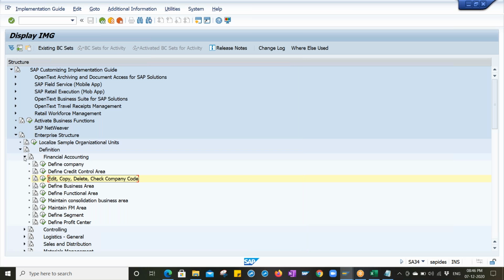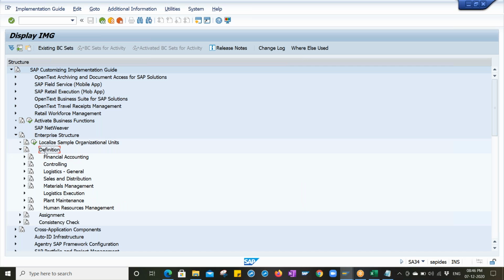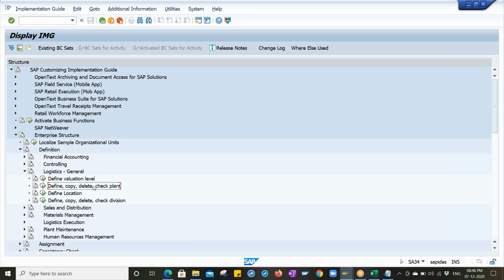Then close this financial accounting segment. Under the definition, we will implement the logistics general. Under logistics general, we have to define a plant right now. In future, we have to define the division. When the sales integration comes into the picture, we'll implement the division also. Come to define, copy, delete, check plant.